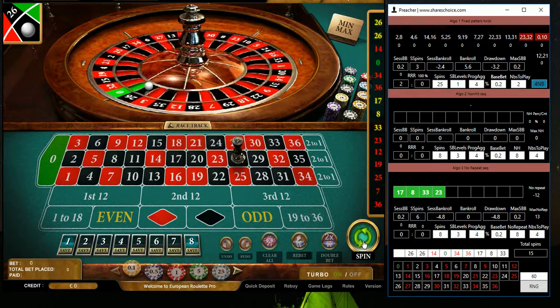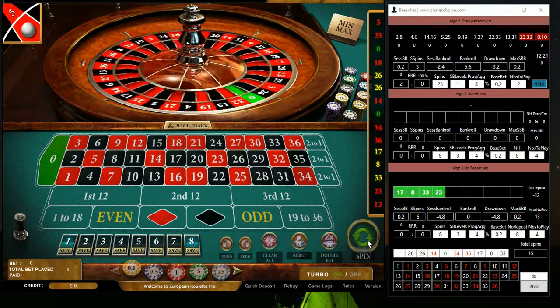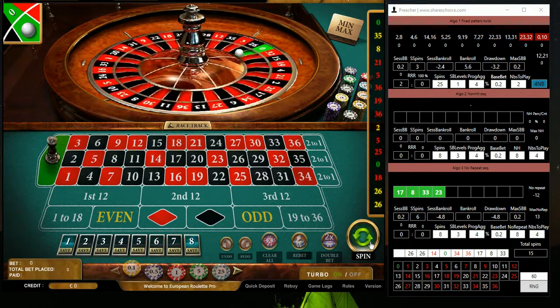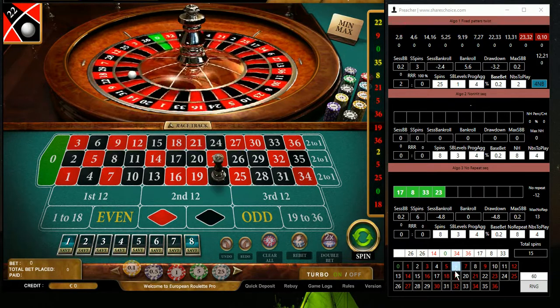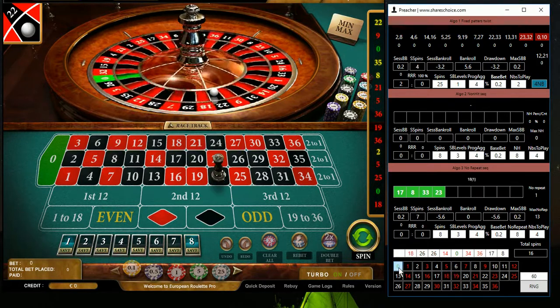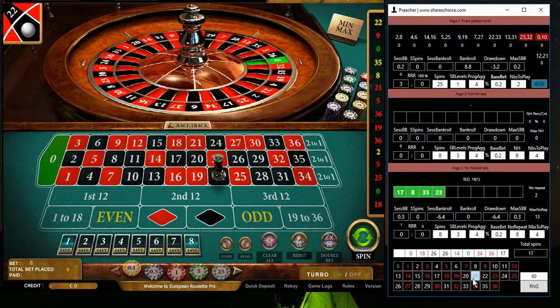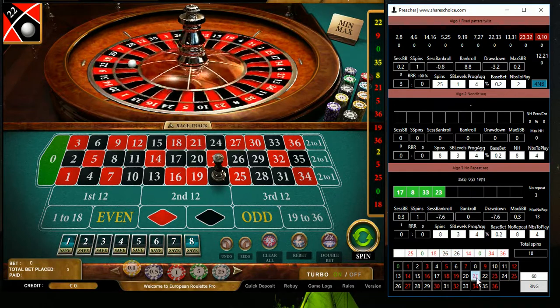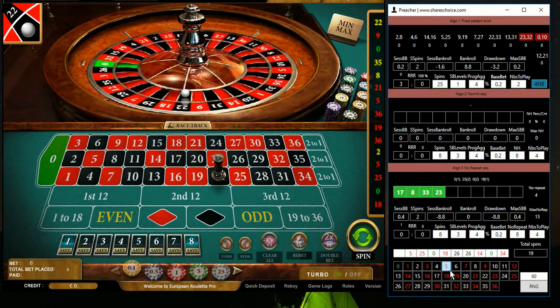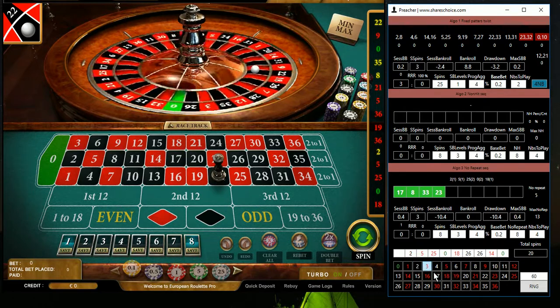Now I will generate another random spins. So next is 18, 0. So far it's nicely winning. That's good. 236.